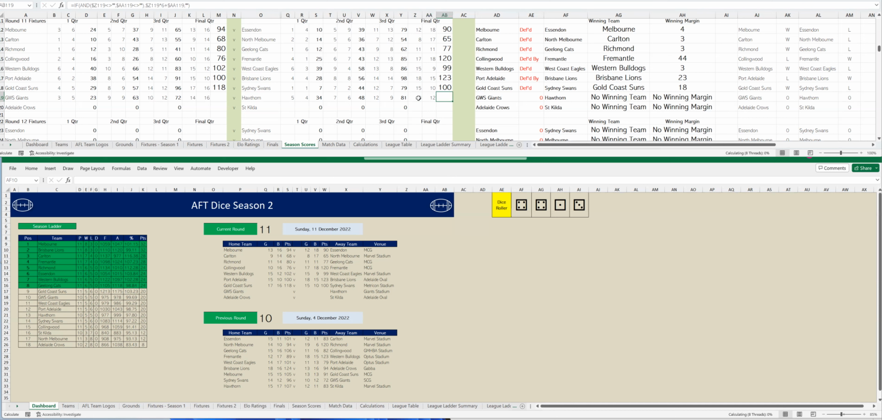And in the end, GWS have won by 10 points. All right, let's go to the last game of the round. It's Adelaide versus St Kilda. Adelaide in the first quarter have kicked 5 goals 4 to St Kilda 1 goal 5. And let's go to the second quarter. Adelaide have kicked 4 goals 4, so that's 9 goals 8